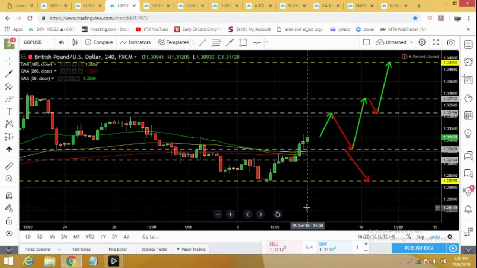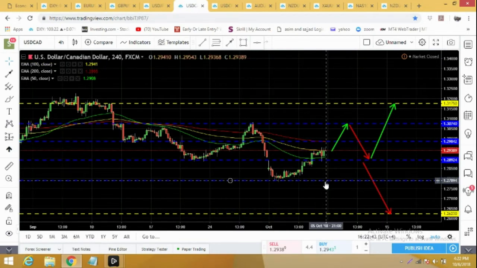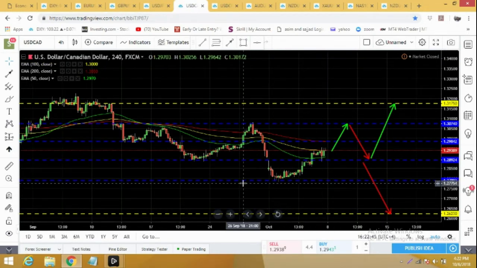Any news headline regarding Brexit can add spark to the GBP/USD pair, and it can go all the way to 1.3429 and much above. USD/CAD moved much slower in the previous week from Monday to Thursday.